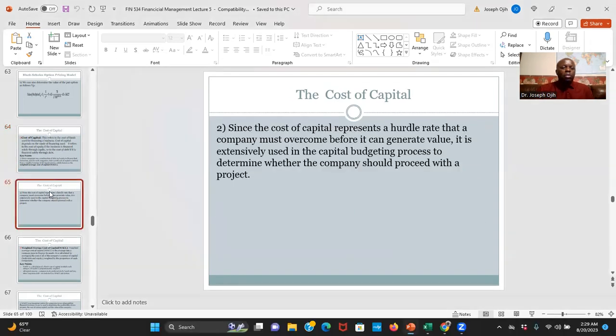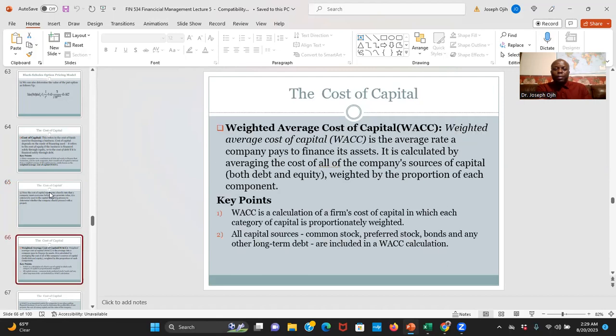Okay. So we also need to know that the cost of capital represents a hurdle rate that a company must overcome before it can generate any kind of value. So it is very extensively used in the capital budgeting process to determine whether the company should proceed with a project or not. Eventually, we're going to do capital budgeting in subsequent lectures. But like I said, tonight, all roads lead to the concept of weighted average cost of capital.